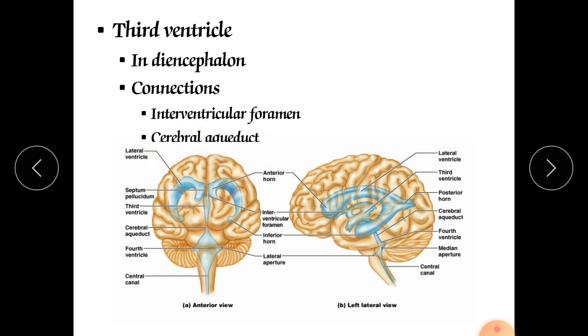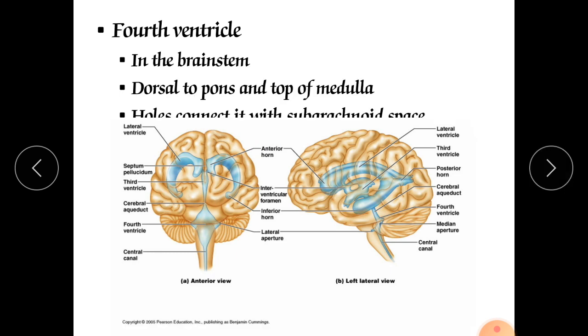And next is the cerebral aqueduct. Now the fourth ventricle is in the brainstem.